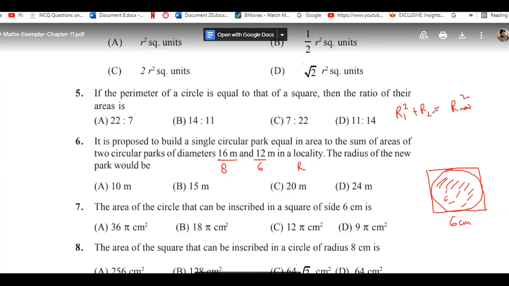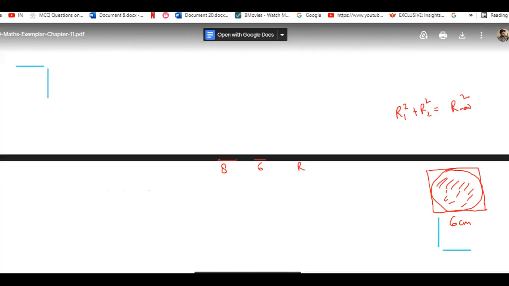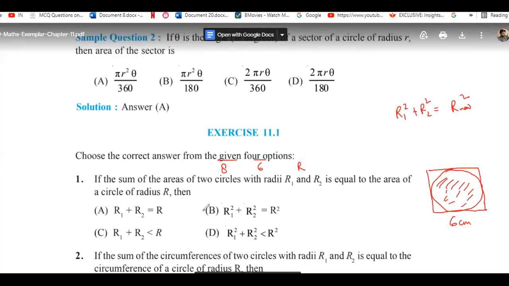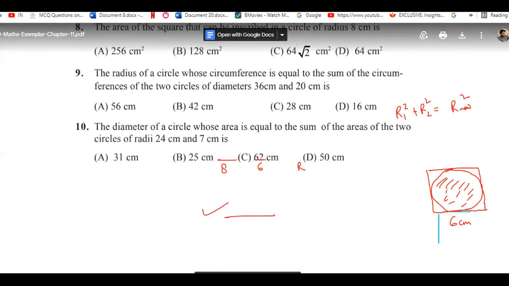Okay, the new circle will be according to what we did just above. The derivation we did above, where we chose that B option, we have to do it from there. Here, instead of the radius, the diameter is given in the question, so we can convert it into the radius.